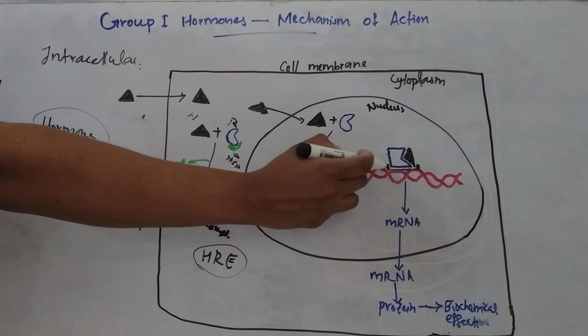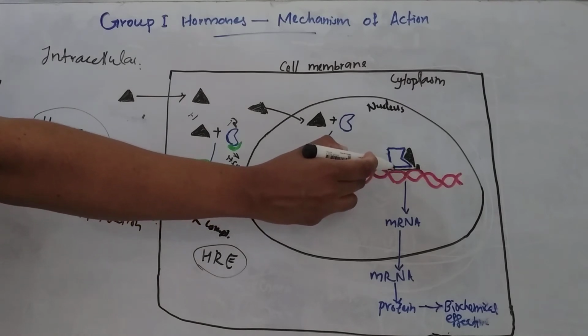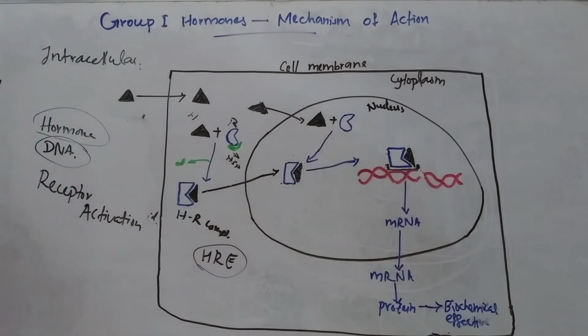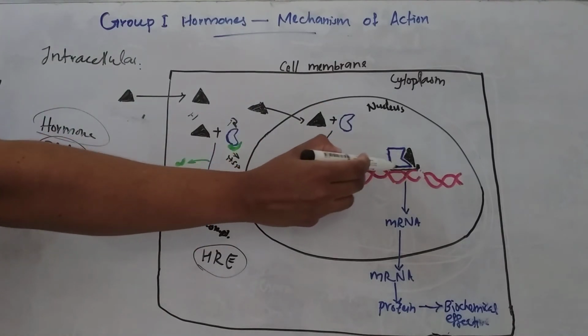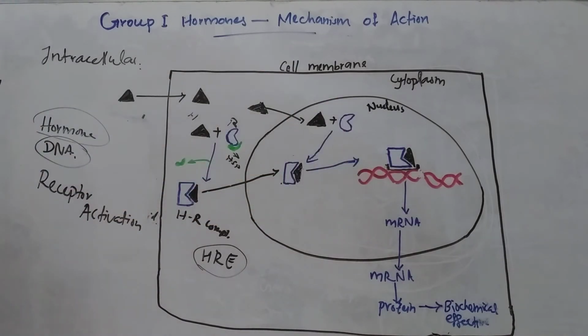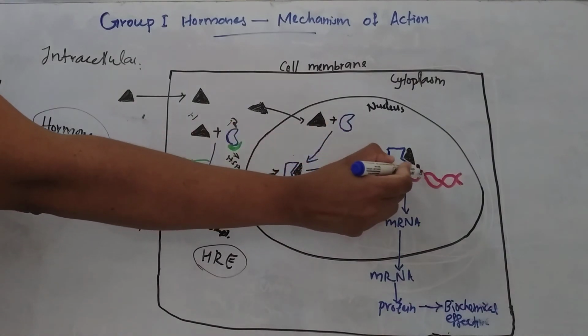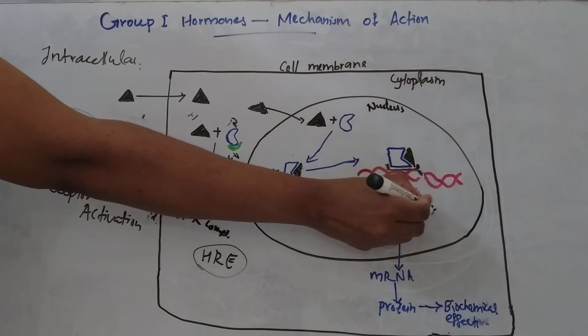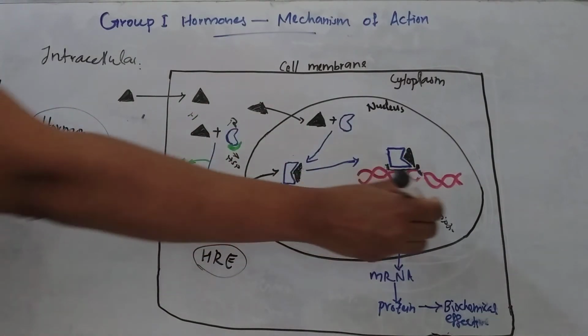Once the hormone receptor complex binds to the hormone responsive element, it leads to activation of a gene which codes for a particular protein. If this is the gene, it will lead to the activation of the gene which codes for a particular protein. The activation of the gene leads to the formation of mRNA by transcription.